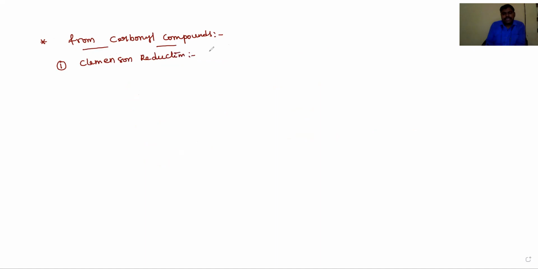Here the reducing agent is zinc amalgam HCl, meaning the reducing agent is in acidic medium, so it affects acid labile groups. So the side effect is that it affects acid labile groups.